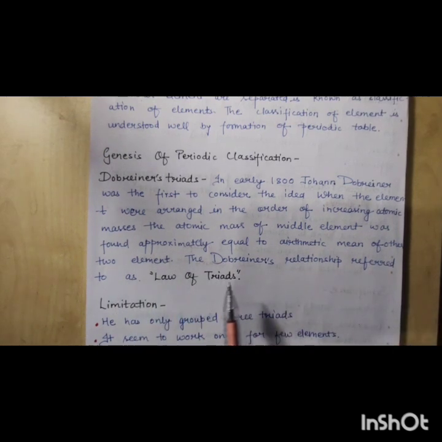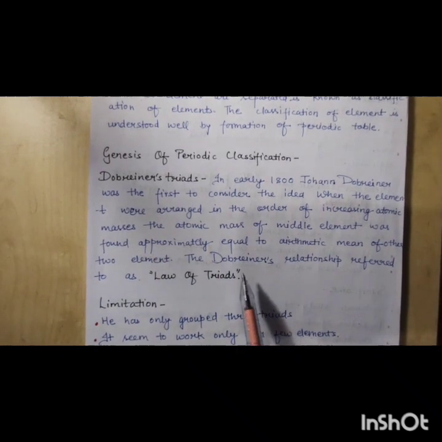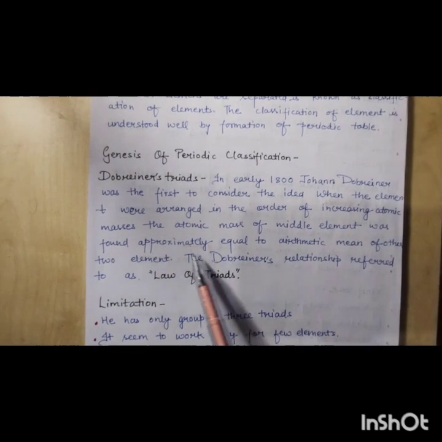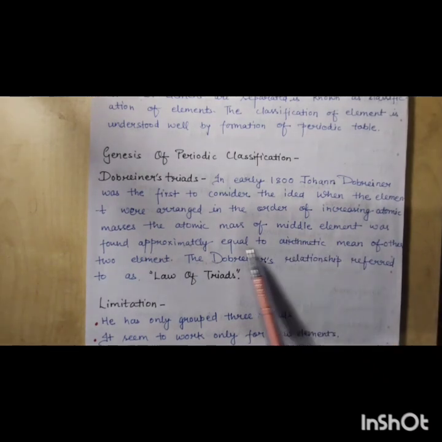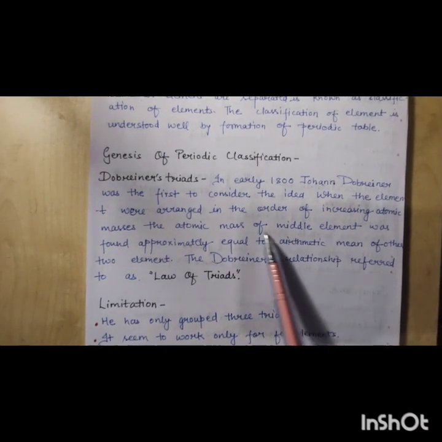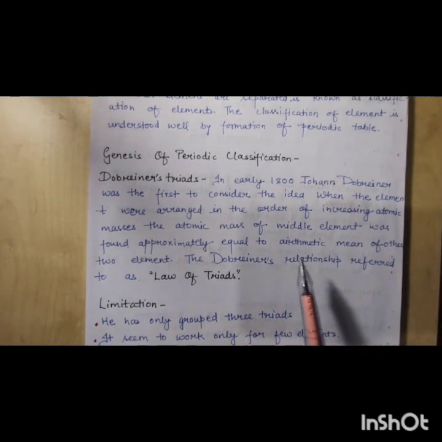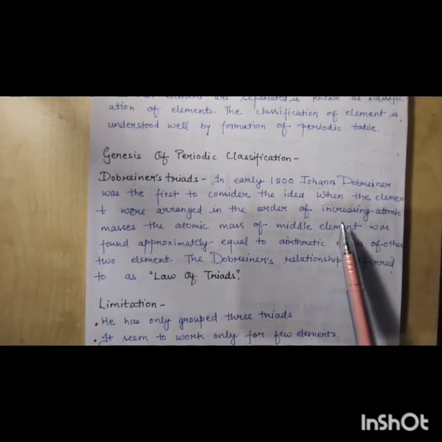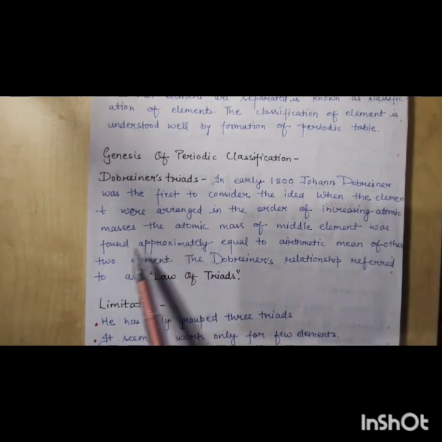That's why Dobereiner's triads means the sum of the two elements is equal to twice the atomic mass of the middle element, if we arrange them in the order of increasing atomic mass.